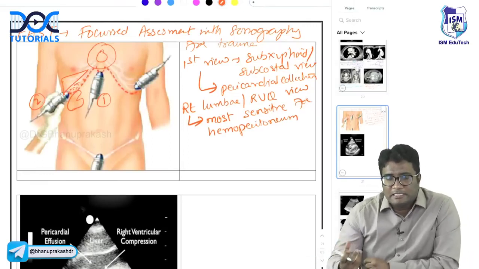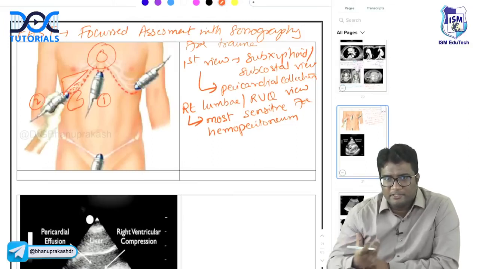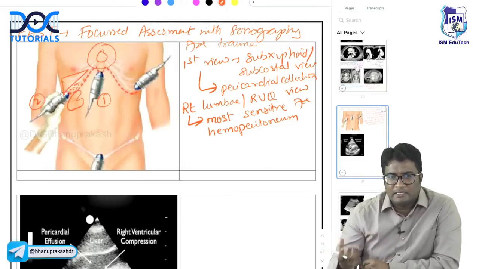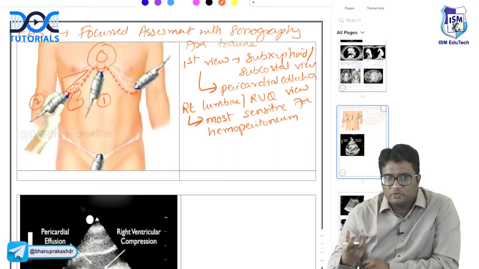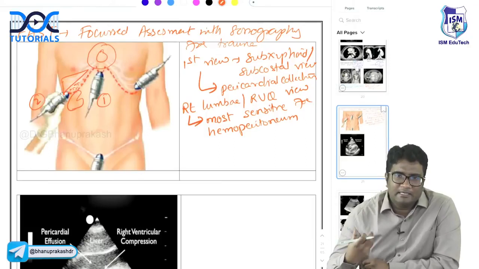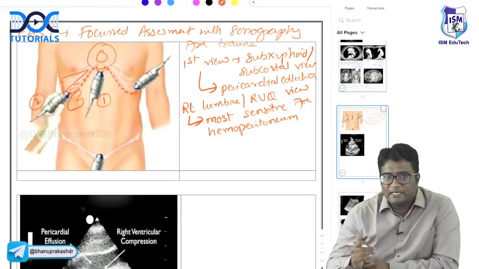The Morrison's pouch is the inferior most portion of the peritoneum in a supine patient, in a trauma patient. When you are doing ultrasound, he is supine. So the most inferior portion of the peritoneum in a supine patient is the Morrison's pouch, the hepatorenal space that is seen in the right upper quadrant view. So the most sensitive for hemoperitoneum is the right upper quadrant view.